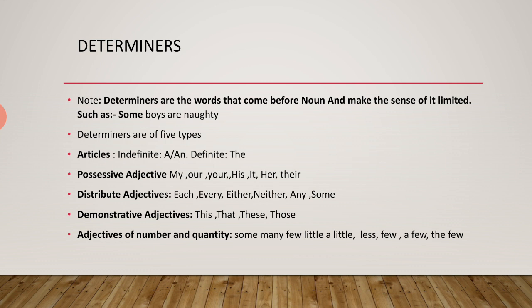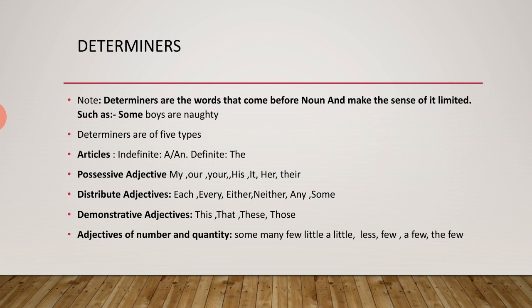So some here is a determiner. And what type of determiner is this? When we go through all the types of determiners, then we understand that some is the determiner of number, adjective of number.